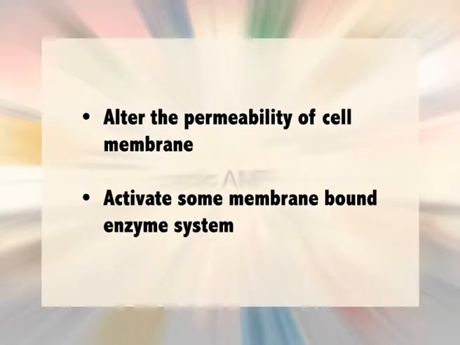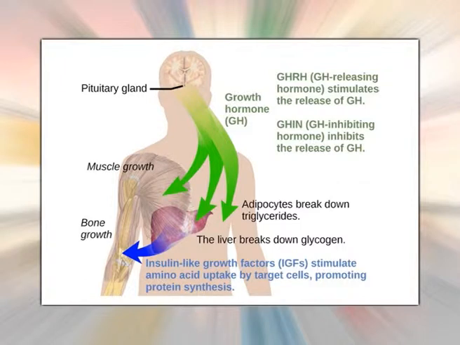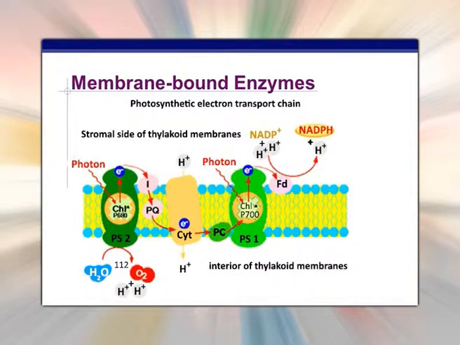They may alter the permeability of cell membrane and they may activate some membrane-bound enzyme system. Hormones may alter the permeability or transport of monosaccharides, amino acids, cations and nucleotides across the cell membrane. Thus, growth hormone increases amino acid transport into muscle cells and insulin increases the active transport of glucose, amino acids, potassium ion, nucleosides and inorganic phosphate into muscle cells, etc. Few hormones activate membrane-bound enzymes.